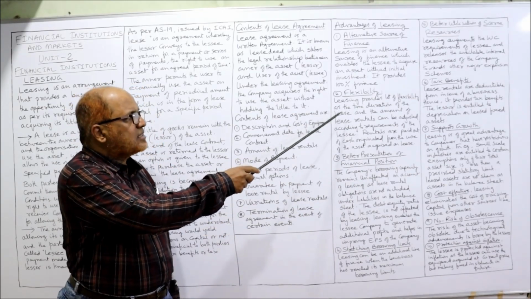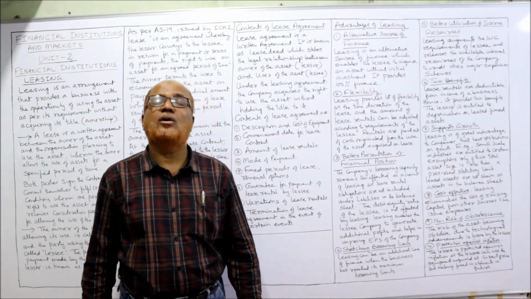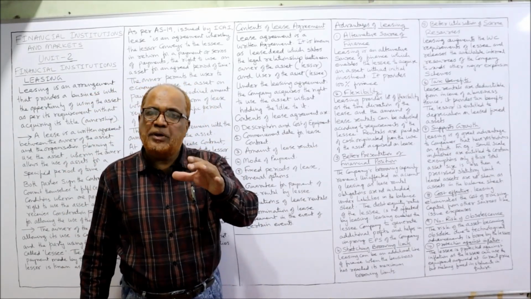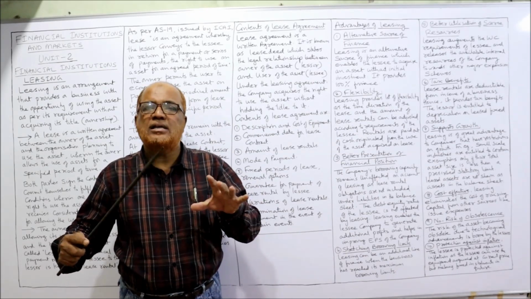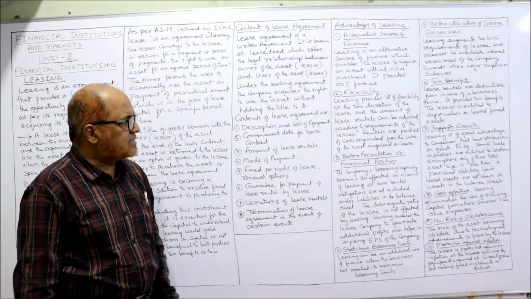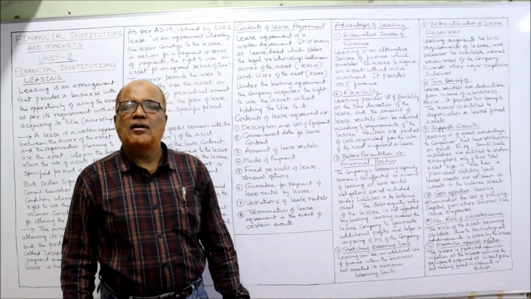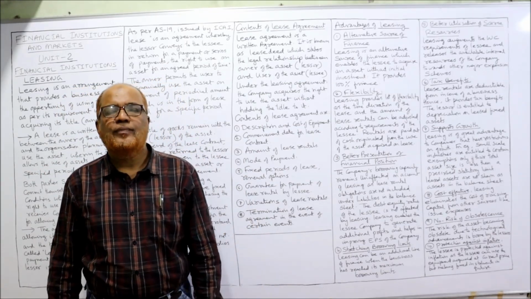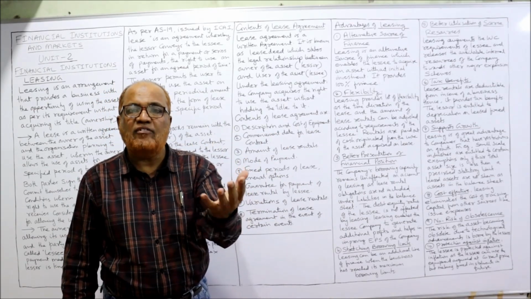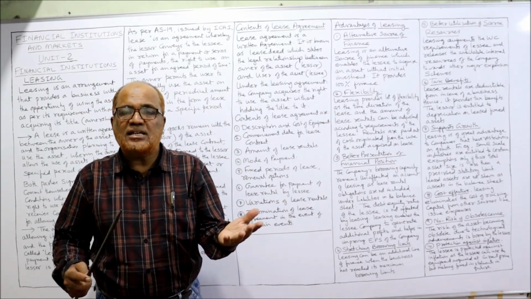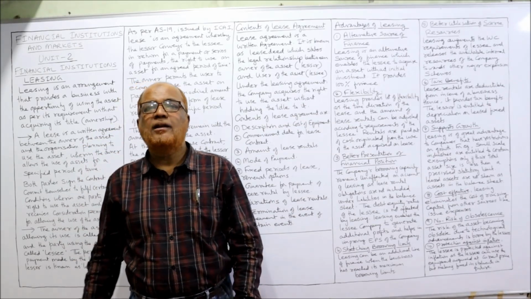So in this way, the flexible conditions are made in the lease agreement regarding the lease rental amount. So leasing provides a lot of flexibility at the time of duration of lease, and the amount of lease rental can be adjusted according to the requirement of the lessee. So how much period of lease and how much is the amount of lease rental, this can be mutually settled by the lessor and the lessee. Rentals are paid at cash originated from the use of the asset acquired on the lease. That means the lessee got the advantage that they will pay the lease rental from the income which the business will derive by using the asset. By using the asset, the income is increasing. From that income, the lessee can pay the lease rental.